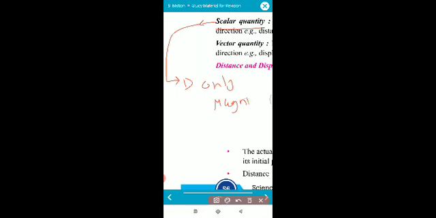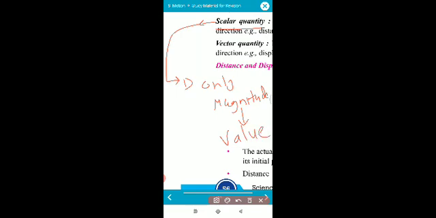So let me introduce some scalar quantities and vector quantities. See, what is meant by scalar? The scalar quantities, to define a scalar quantity, it will require only magnitude, and the meaning of magnitude is value.